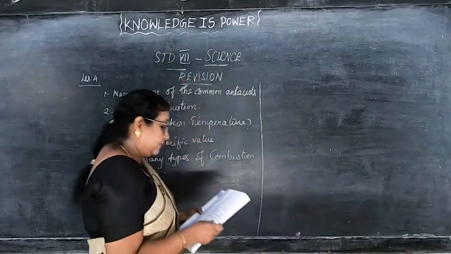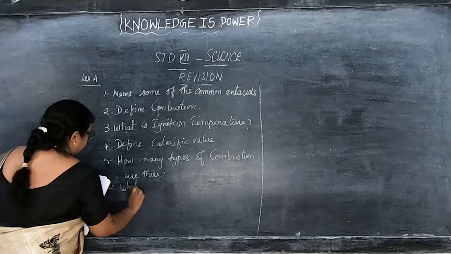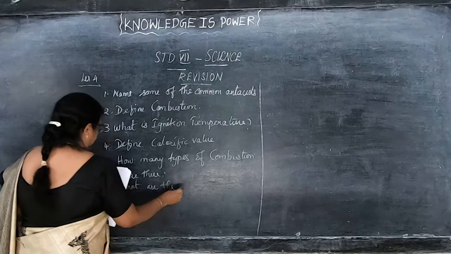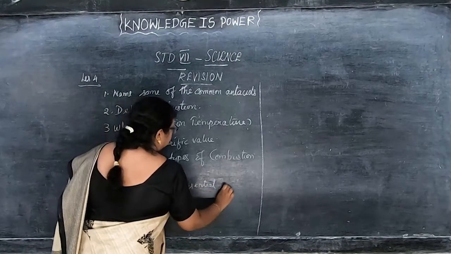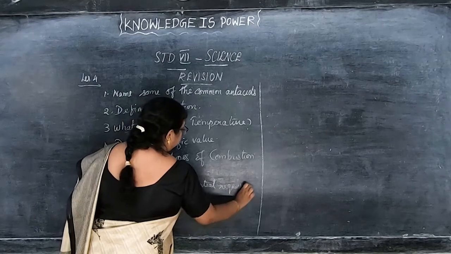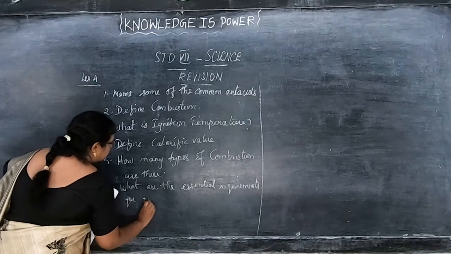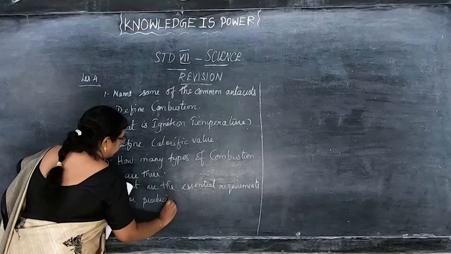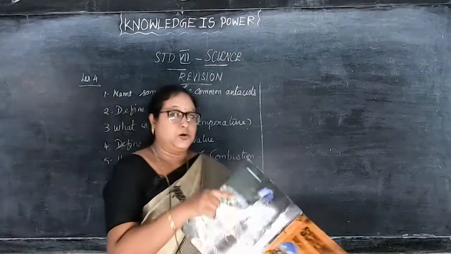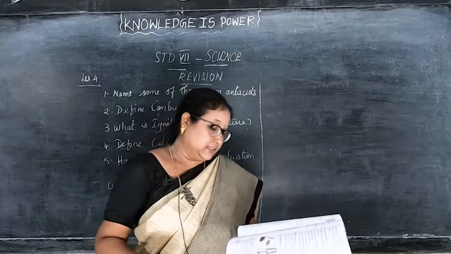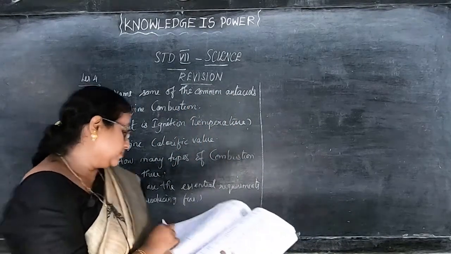In the same way, the seventh one. What are the essential requirements for producing fire? The answer is fuel, heat and oxygen. Okay. So these are short answers, from lesson 4.